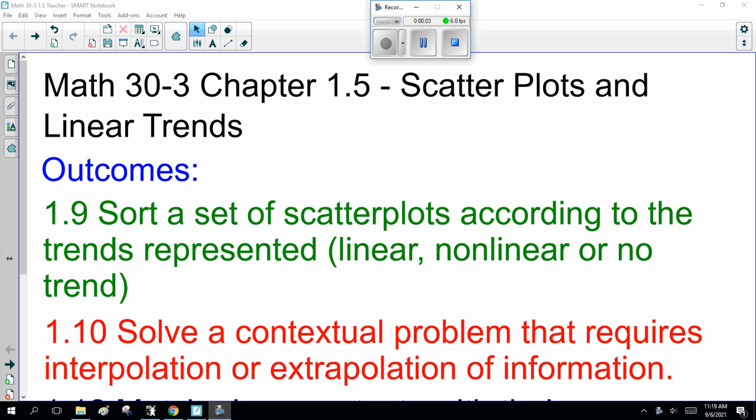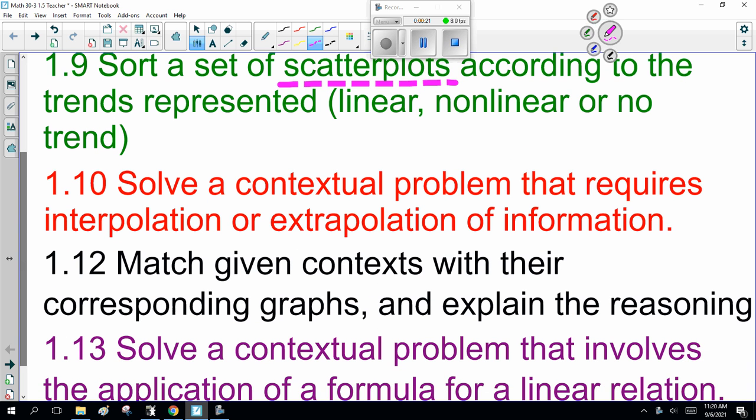Hello, ladies and gentlemen. Welcome to Math 30-3, Chapter 1, Section 5, Scatter Plots and Linear Trends. The outcomes today will be to sort a set of scatter plots according to trends represented: linear, nonlinear, or no trend. Solve a contextual problem that requires interpolation or extrapolation of information. And remember, interpolation is between data points. Extrapolation is beyond.